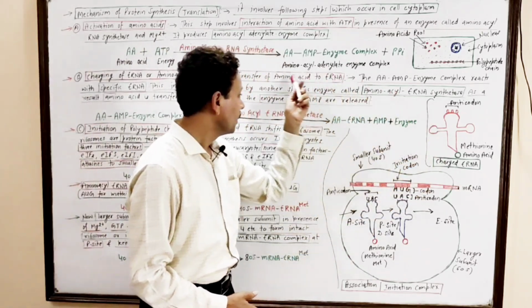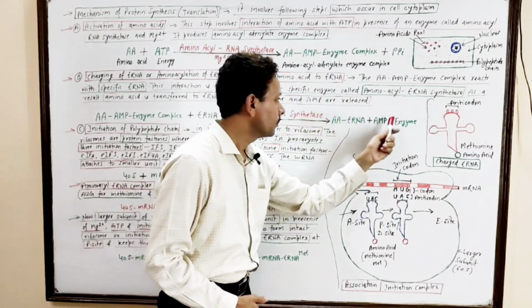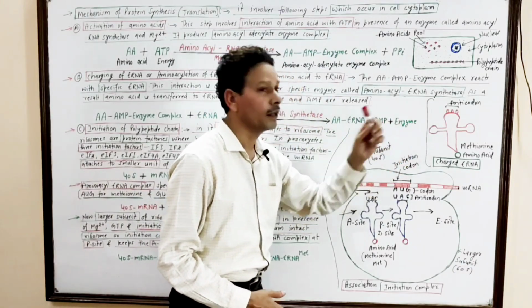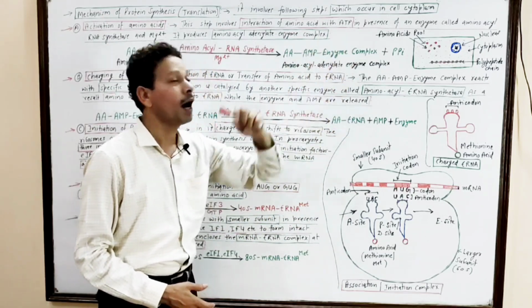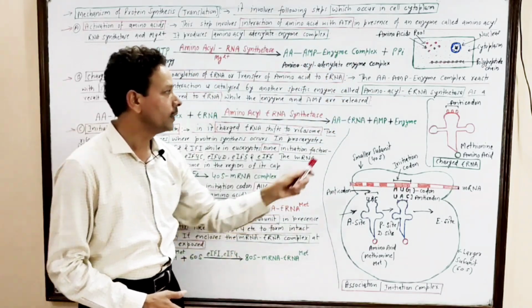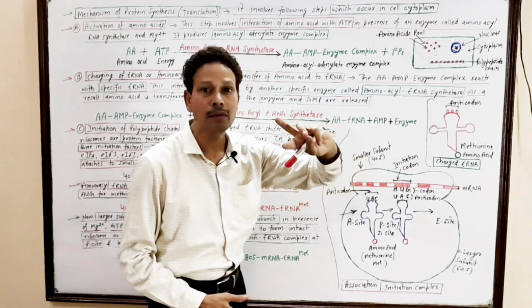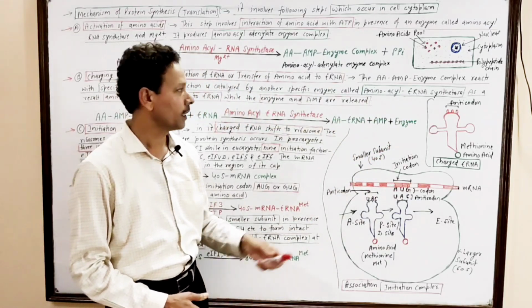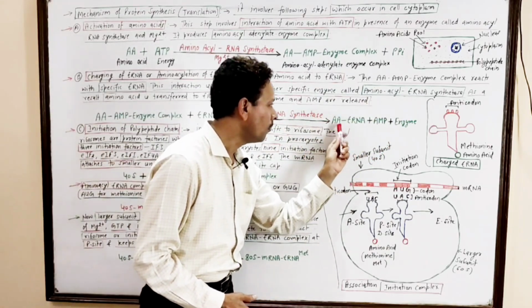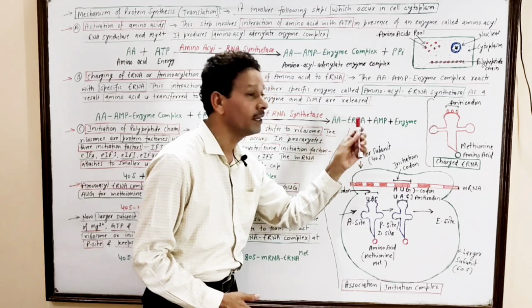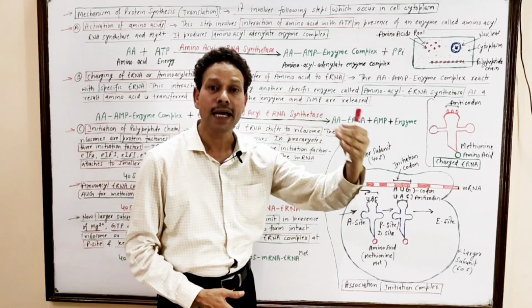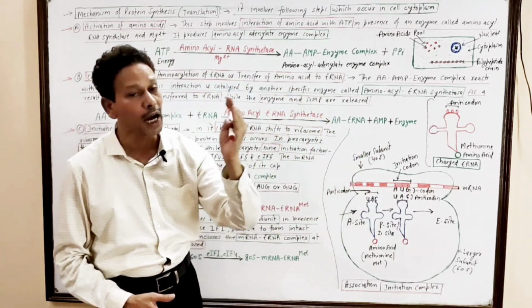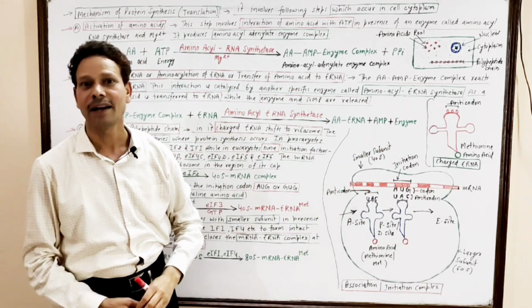Note down, in this step, the AMP and enzyme which were present in the activated amino acid complex are released, and the complex formed, the amino acid-tRNA complex, is called amino acylation of tRNA or recharging of tRNA.